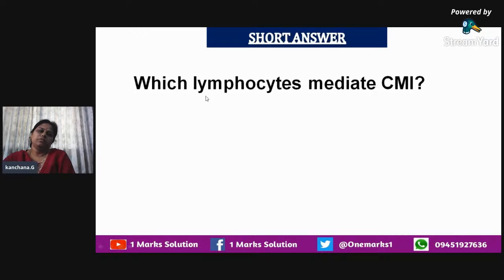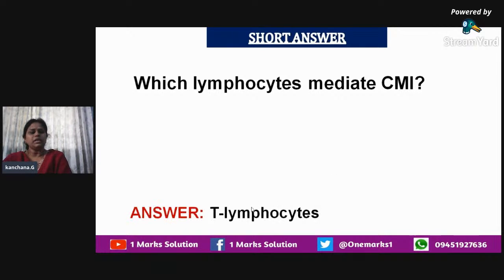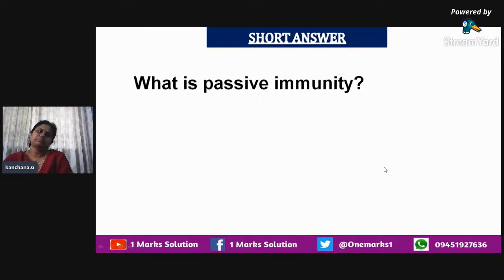As we know the details about immunity, children, which lymphocytes mediate CMI? Cell mediated immunity is being mediated by which lymphocytes? It is being mediated by T lymphocytes. This kind of lymphocytes, called T lymphocytes, mediate the cell mediated immunity.